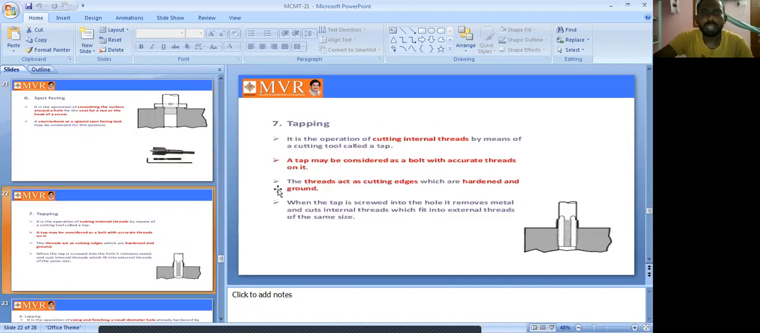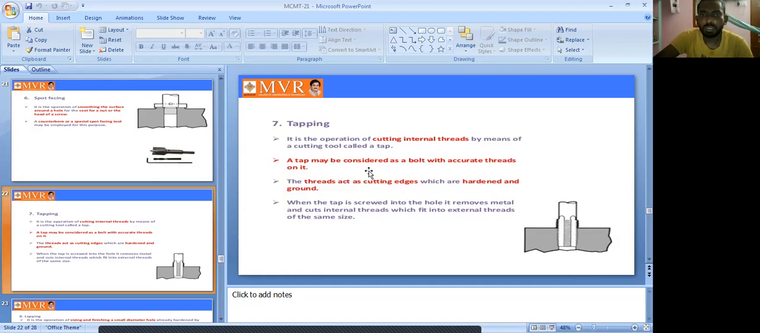So next one we can see is the tapping operation. It is the operation of cutting internal threads by means of a cutting tool called a tap. So by using this operation we cut the internal threads, in a previously drilled hole. Using this tap to cut the internal threads of the workpieces is called the tapping operation. A tap may be considered as a bolt with accurate threads on it.